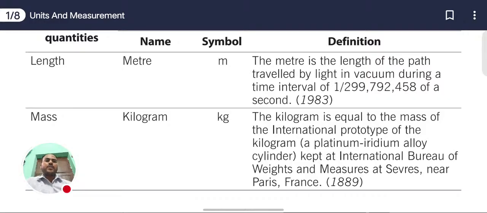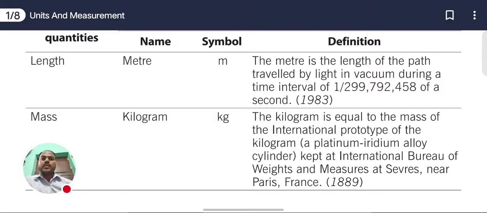The definition of the meter is the length of the path traveled by light in vacuum during the time interval of 1 upon 299,792,458 of a second.